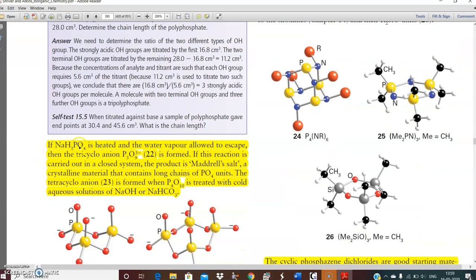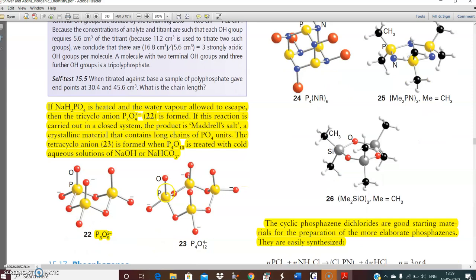If NaH2PO4 is heated and the water vapor is allowed to escape, then the tricyclo anion is formed. If this reaction is carried out in a closed system, the product is Maddrell's salt, a crystalline material that contains long chain phosphate units. And the tetracyclo anion is formed when P4O10 is treated with cold aqueous solution of NaOH and Na2CO3.